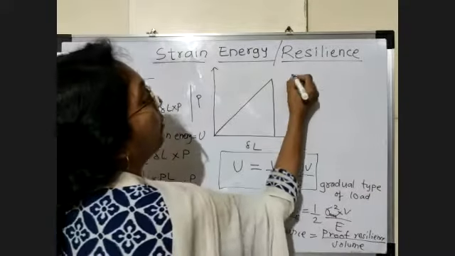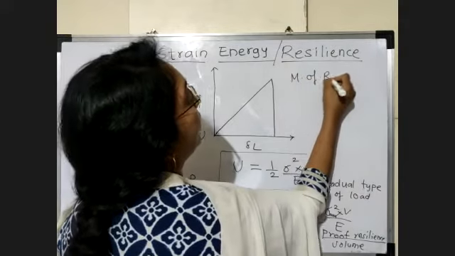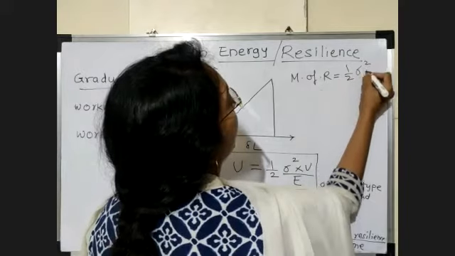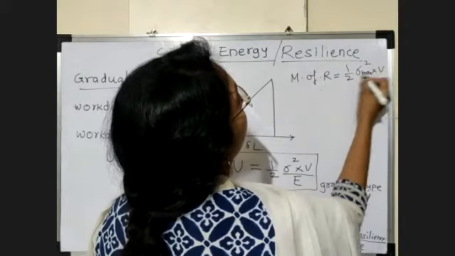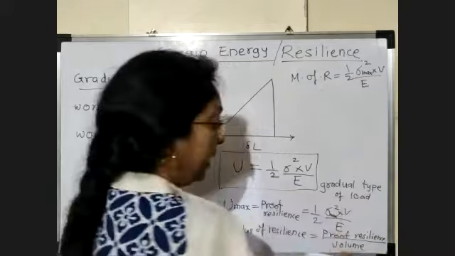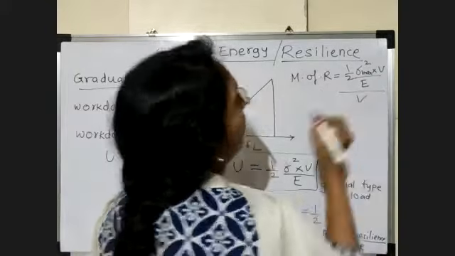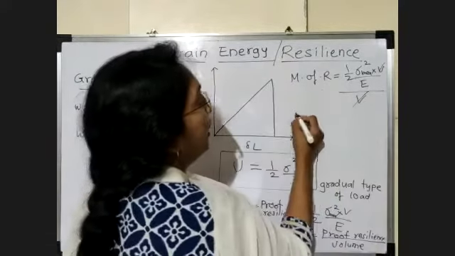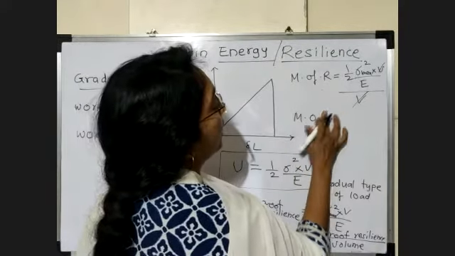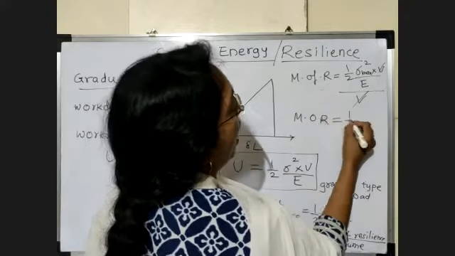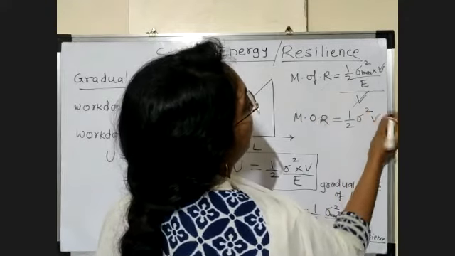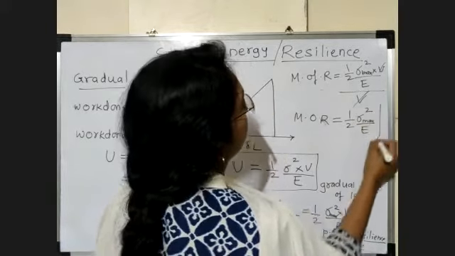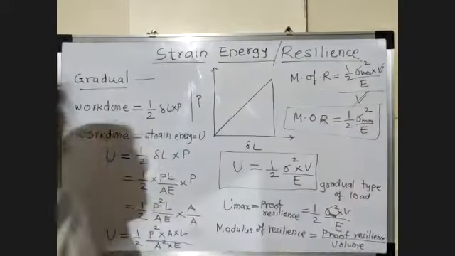So I write here, modulus of resilience is equal to proof resilience divided by volume. The proof resilience is half sigma square max into volume divided by E, and we divide it again by volume. The volume gets cancelled, so only half sigma square max divided by E remains. So this is the formula to find modulus of resilience.